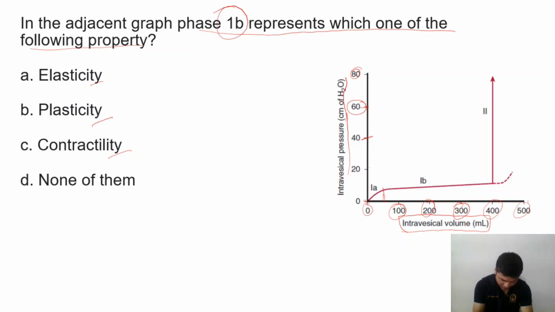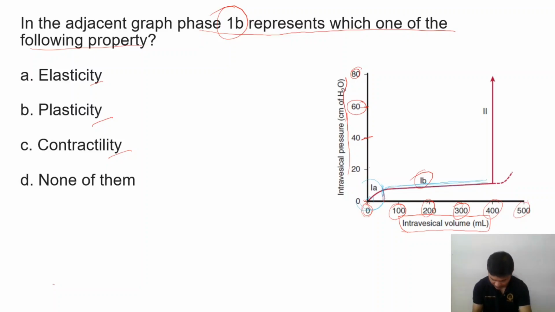The question is about 1B. In 1A, from 0, the volume is increasing and at the same time the pressure is slightly increased, say to 10 centimeter water. After that, in 1B the graph is a straight line. Here the volume is increasing slightly and the pressure is slightly increasing.